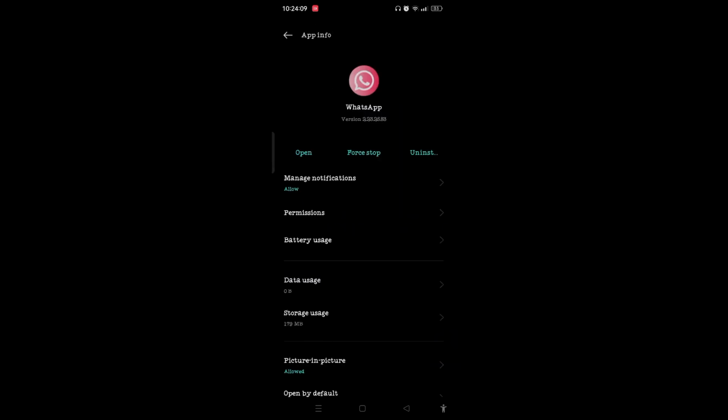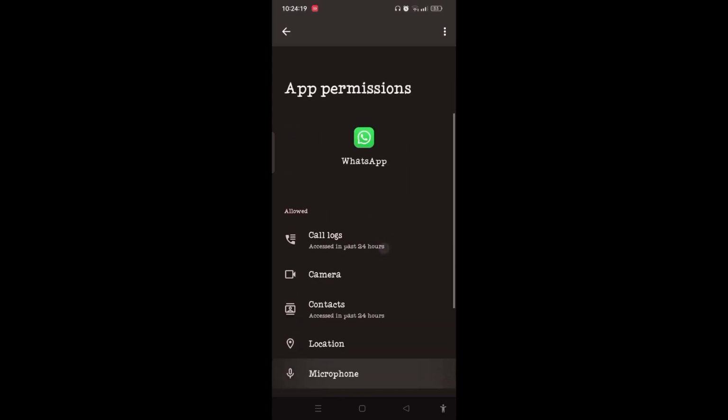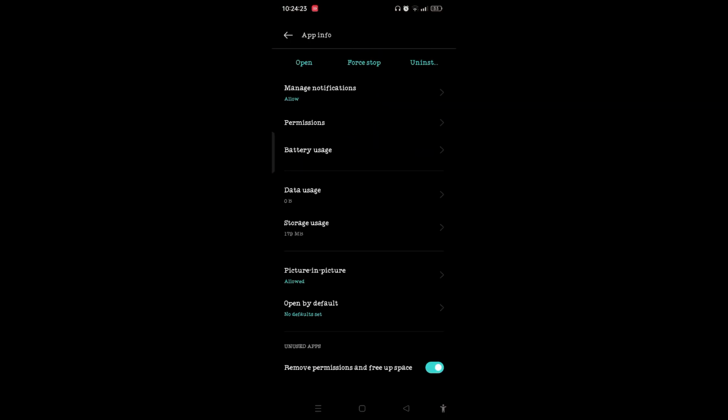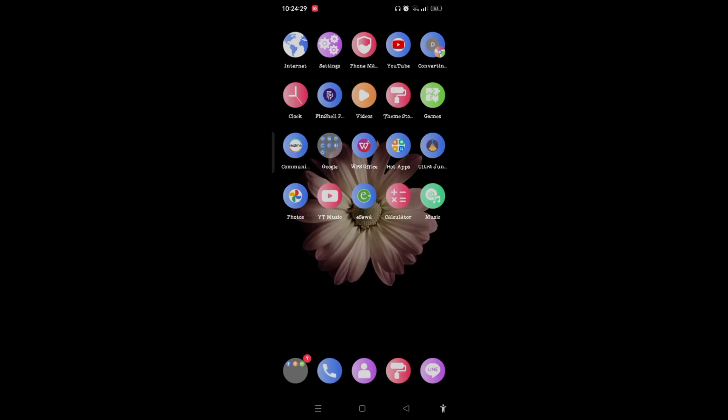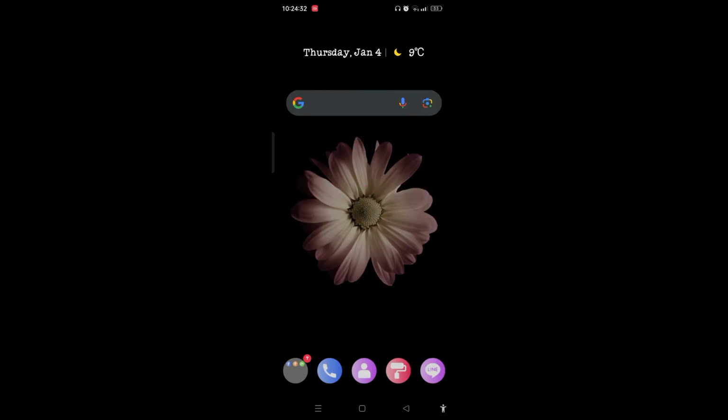So come back again to the app info page and now tap on the permissions option. Make sure you have allowed all the WhatsApp app permissions. Now you need to tap on storage usage and clear all the cache of WhatsApp. After you have done all the settings, you can easily fix the WhatsApp notification sound problem.